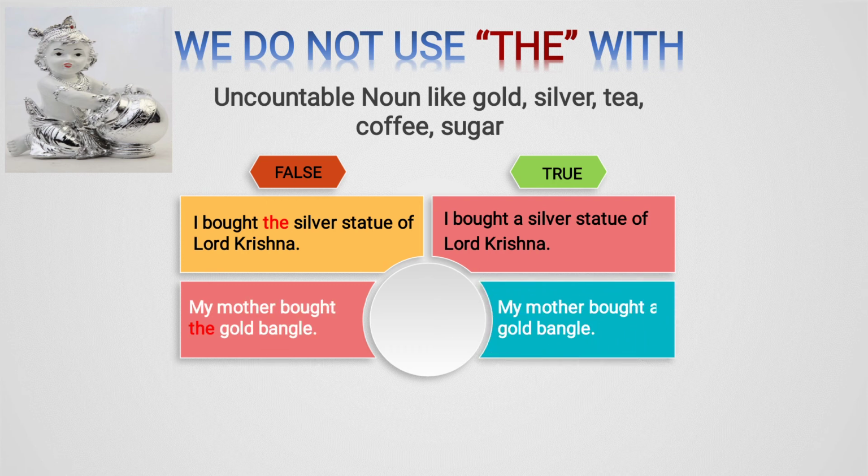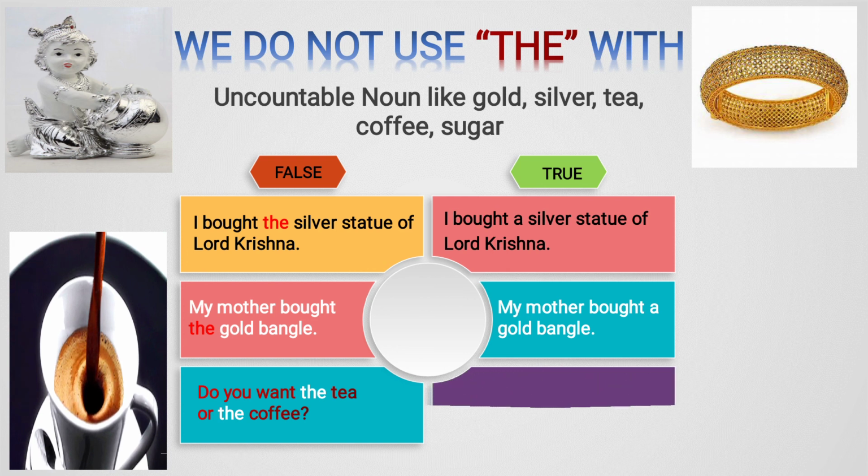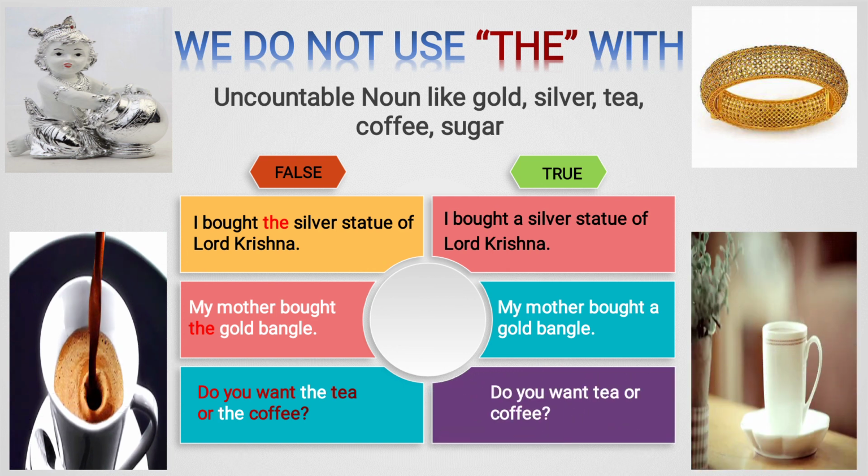Next: my mother bought the gold bangle. Again this statement is false. The gold bangle: gold is an uncountable noun. So the correct sentence is: my mother bought a gold bangle. You see in the image one gold bangle is there. So a is used, as gold starts with G, a consonant. Before a consonant we have to use a. We will not use the. Next: do you want the tea or the coffee? Again, the tea and the coffee, the statement is wrong, because tea and coffee are uncountable. The correct sentence is: do you want tea or coffee?